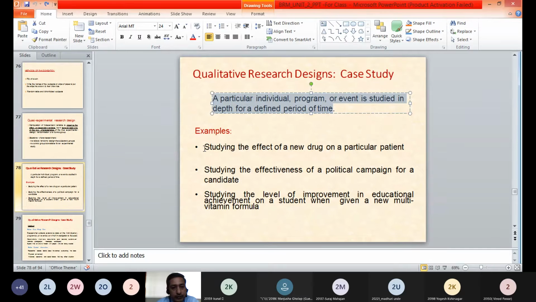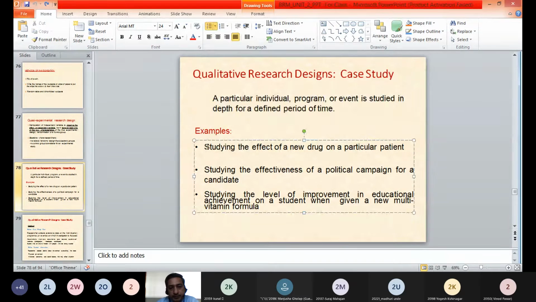There can be examples of this case study design. One example is studying the effect of a new drug on a particular patient. So this can be a case. Another example can be studying the effectiveness of a political campaign for a particular candidate.